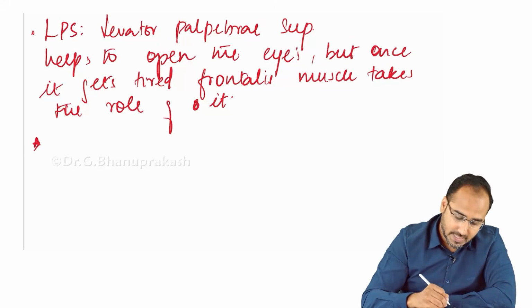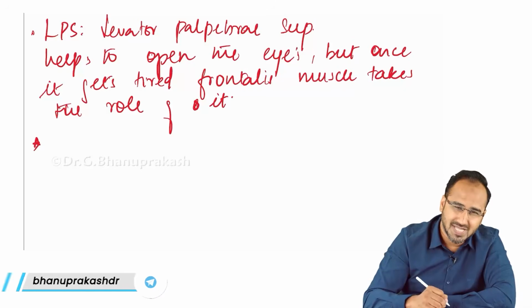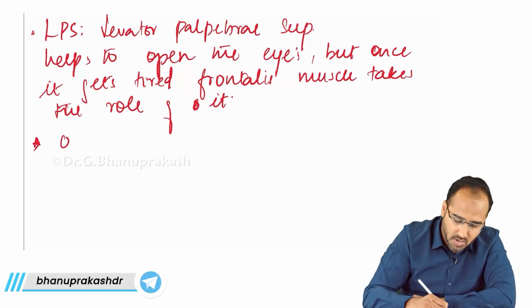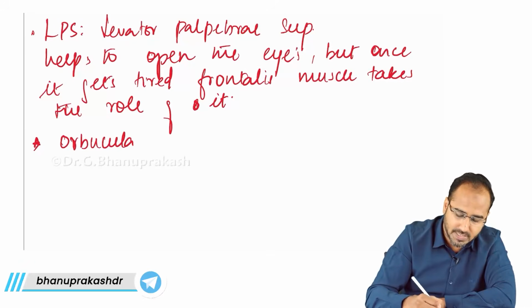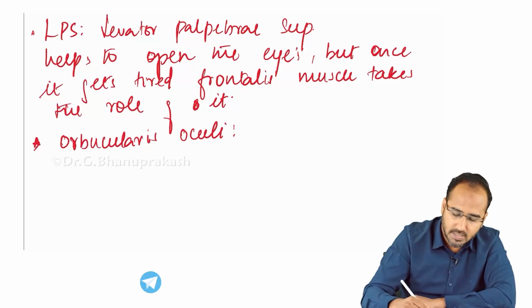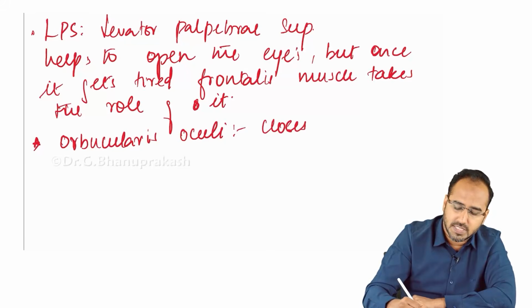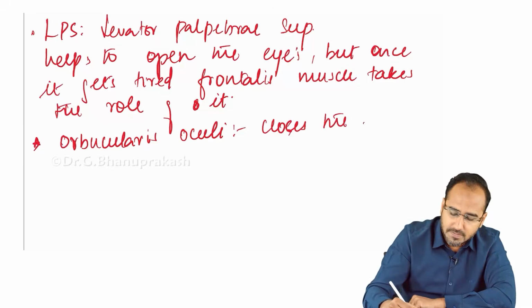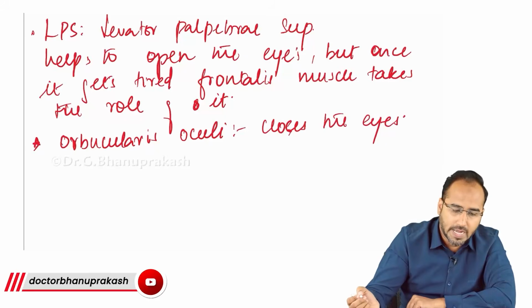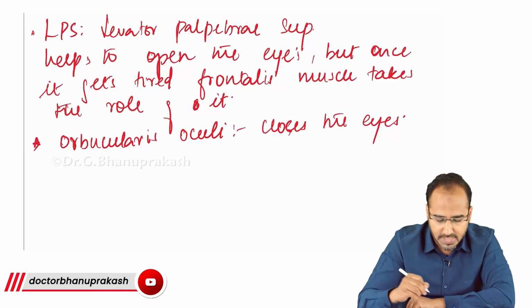Apart from that, what else we need to remember is, what is the muscle that helps us to close the eyes? It is the orbicularis oculi. Orbicularis oculi closes the eyes.